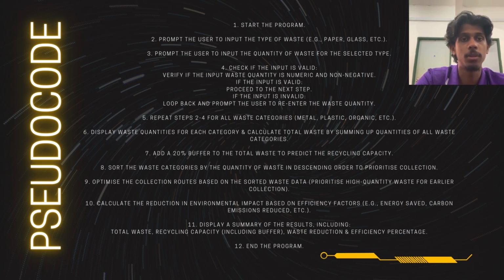And then we would sort the waste categories by the quantity of waste in descending order to prioritize collection. Next, we would optimize the collection routes based on the sorted waste data, and we would prioritize high quantity waste for earlier collection. And then we would calculate the reduction in environmental impact based on efficiency factors, for example energy saved, carbon emissions reduced, etc. The 11th step would be to display a summary of the results, including total waste, recycling capacity including buffer, waste reduction, and efficiency percentage. And then we would end the program.